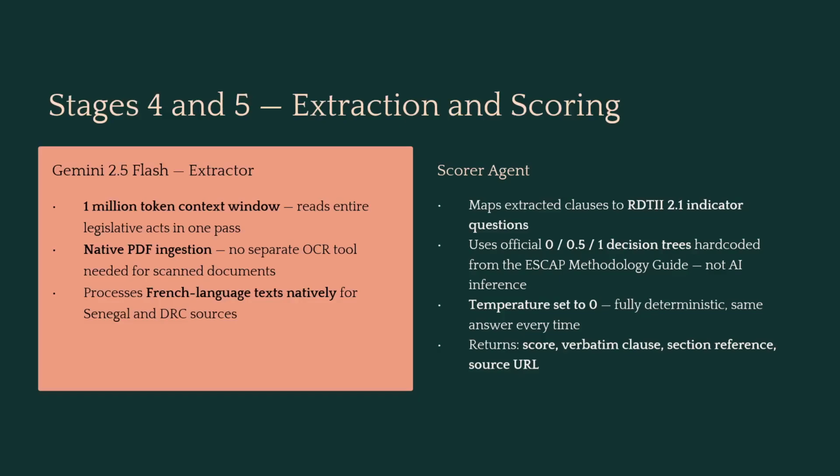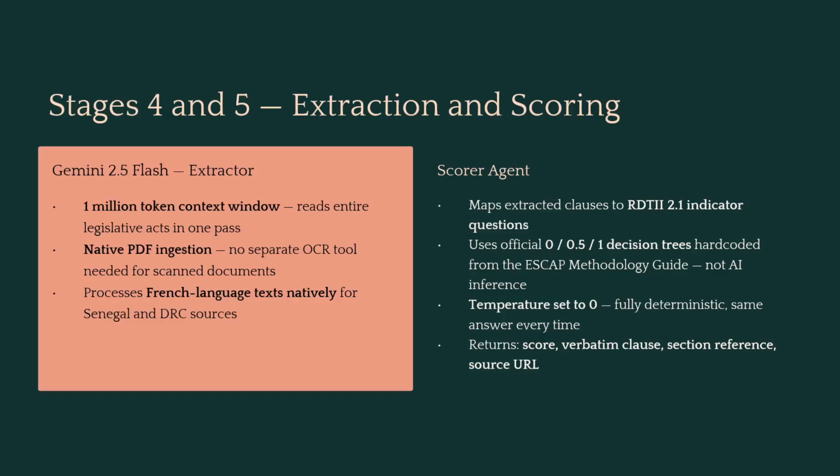Now, once documents are retrieved, Gemini 2.0 Flash reads them. Its 1 million token context window means it reads entire legislative acts in one pass. No chunking, no lost context between sections, and this matters a lot for legal documents. It also handles scanned PDFs natively and French language text for Senegal, so no separate translation tools are needed.